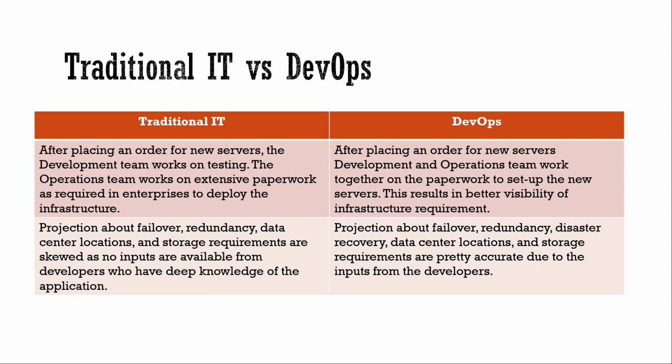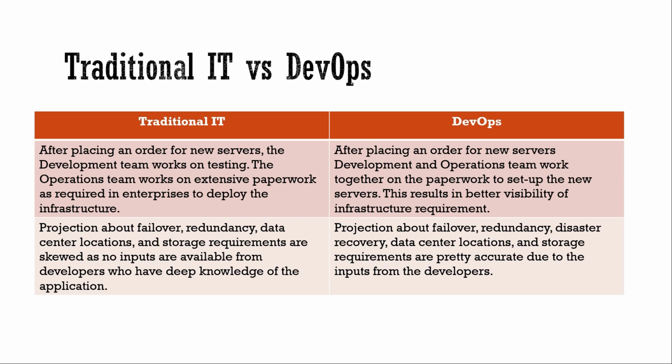The next one: the projections about failover, redundancy, data center location and storage requirements are skewed, as no inputs are available from developers who have deep knowledge of the application. The developers have deep knowledge of the application, but the IT team has deep knowledge of load balancing, high availability and disaster recovery, so there is a gap between them.